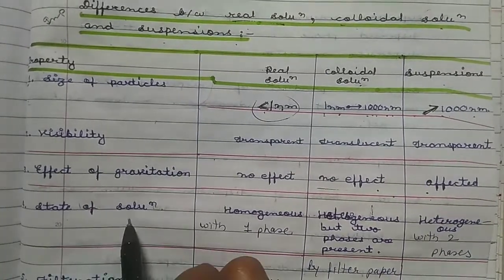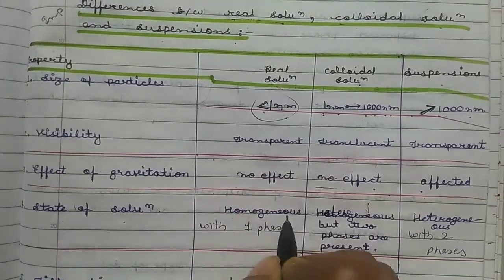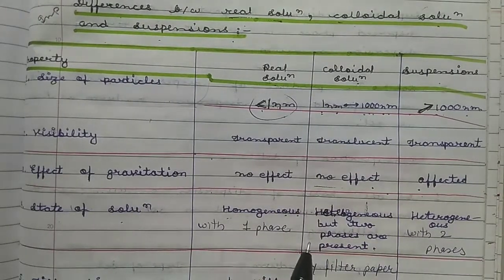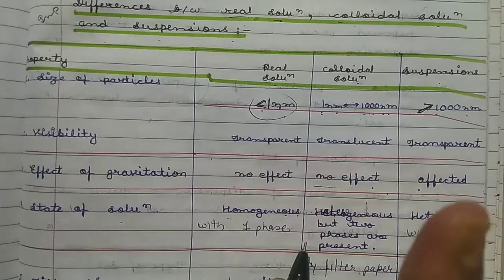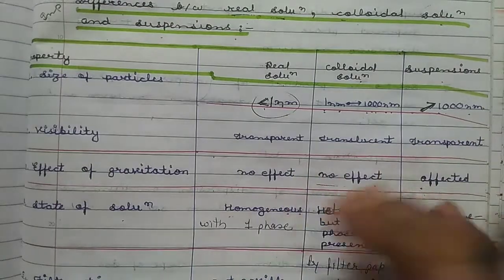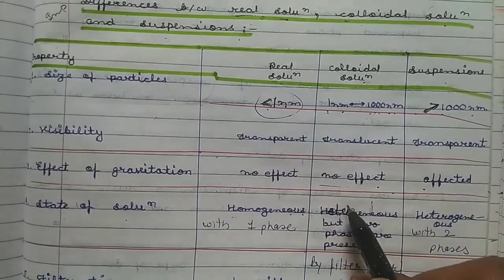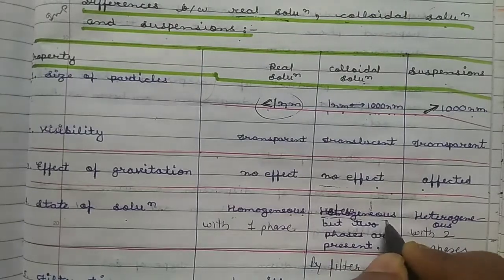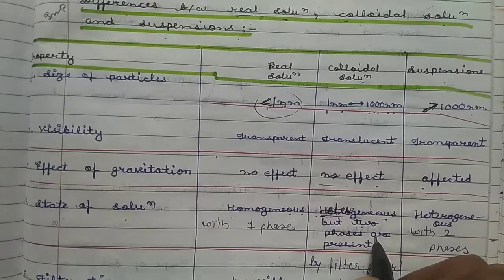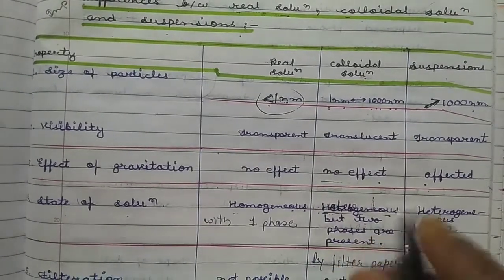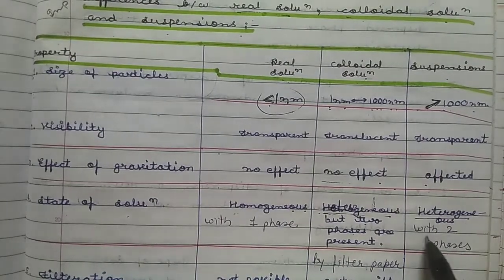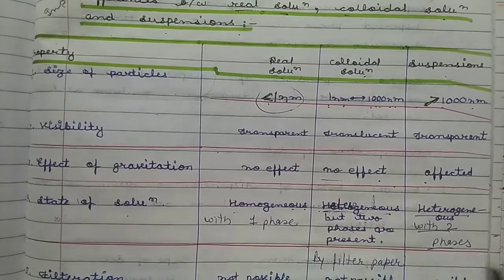Next, states of solution. Real solutions are homogeneous, and only one phase is visible. We cannot identify whether any other substance is dissolved in the solvent or not. While colloidal solutions are heterogeneous, but the two phases are not distinguishable. We cannot identify them, but we can say that something is dissolved in the dispersion medium. And suspensions are heterogeneous, and both phases can be identified.